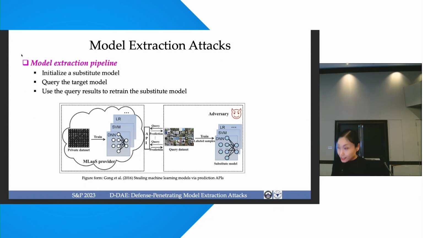Usually, we conduct the model extraction attacks in 3 steps. Firstly, the attacker will initialize a substitute model, for example, with random parameters or with a pre-trained model. Then, the attacker will query the target model and obtain the query results. Finally, those query results will be used to retrain the substitute model. So it's kind of like learning from the expert of the black box target model.